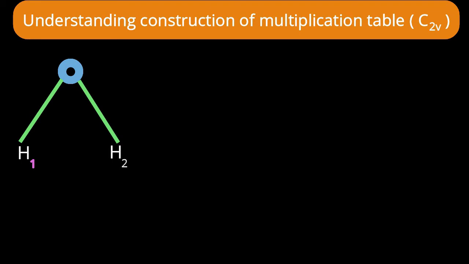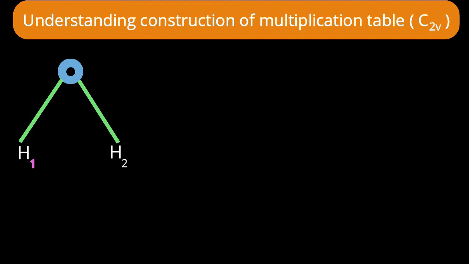So if I perform the C2 operation, then H1 will come to the position of H2 and the nose will go away from us. If I perform sigma xz operation, then H1 will remain at that place and H2 also will remain in the same place, but the nose will go away from us. If I perform sigma yz operation, then H1 will come to the position of H2, H2 will come to the position of H1, and the nose also will remain towards us. These are the results of the various operations.